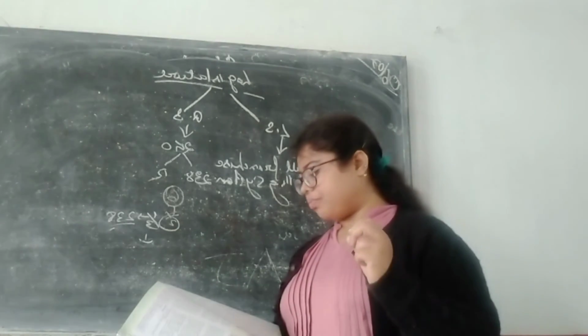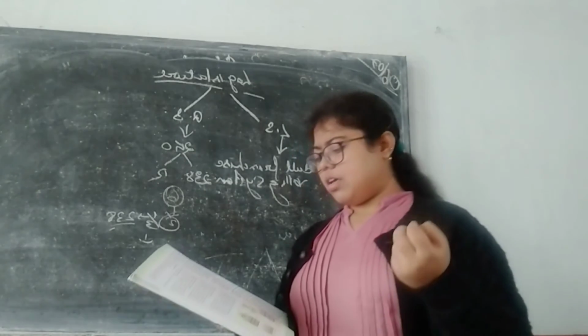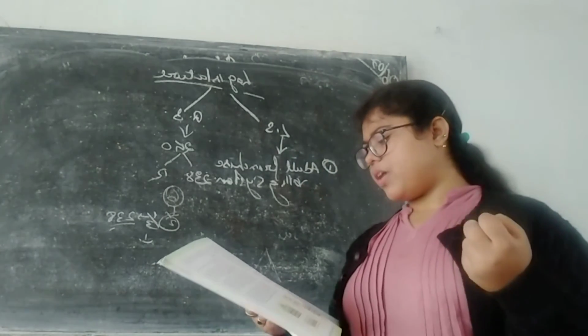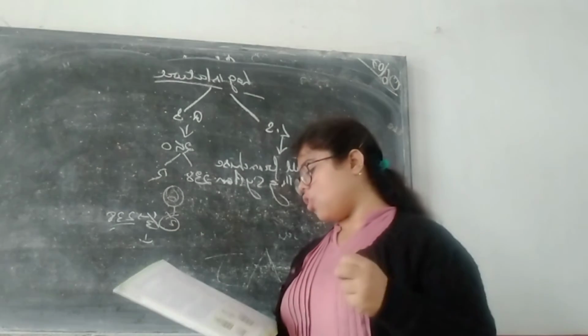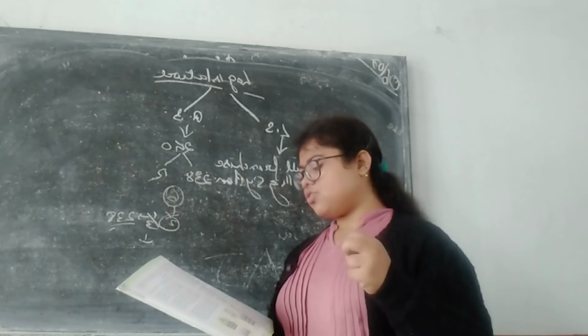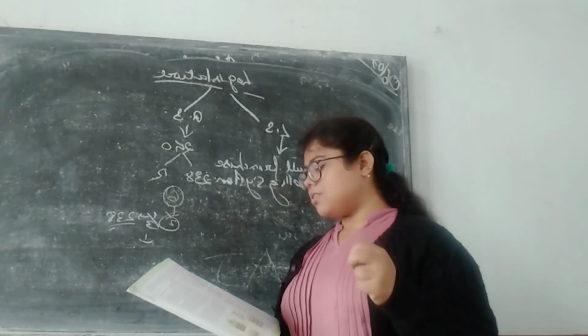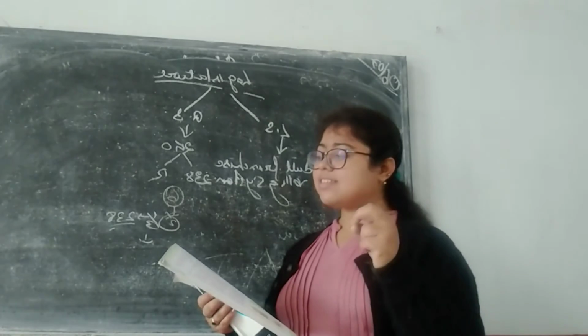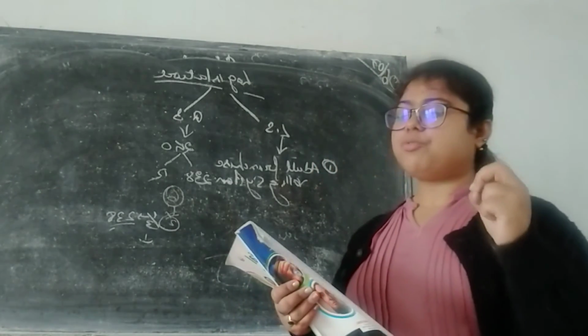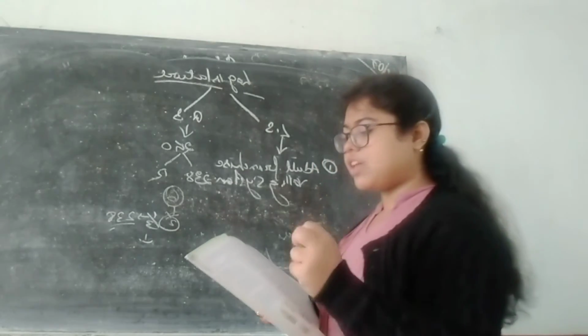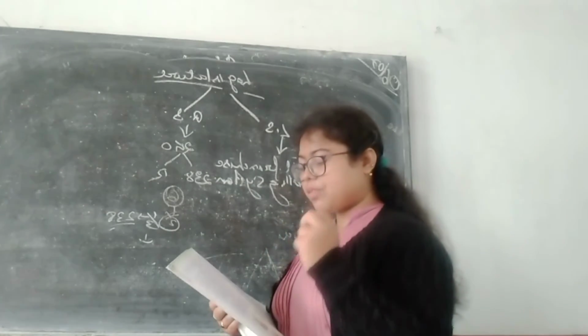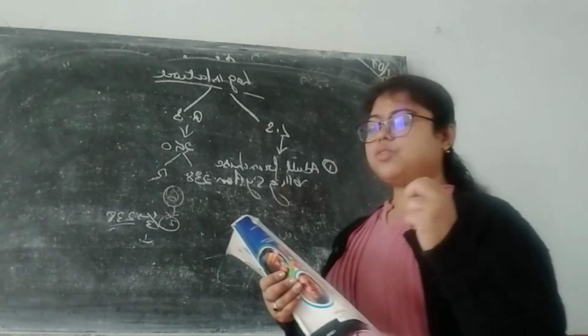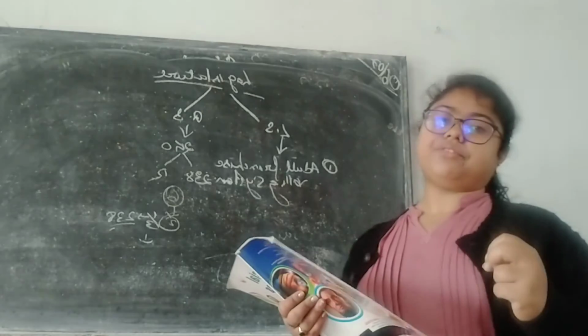Okay, now ordinances. The President issues an ordinance where there arises an urgent need for a law to be made when the parliament is not in session. An ordinance must be placed before the parliament as soon as it comes into session and must be approved by the parliament within 6 weeks, otherwise it will become ineffective.